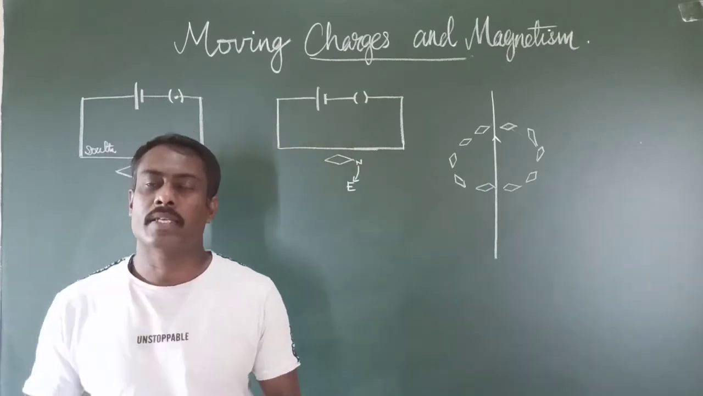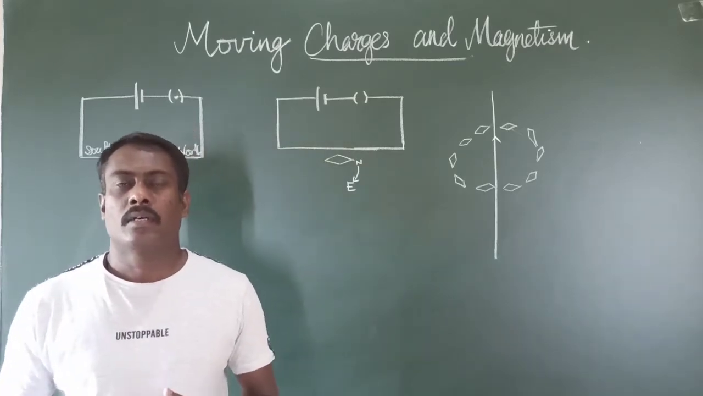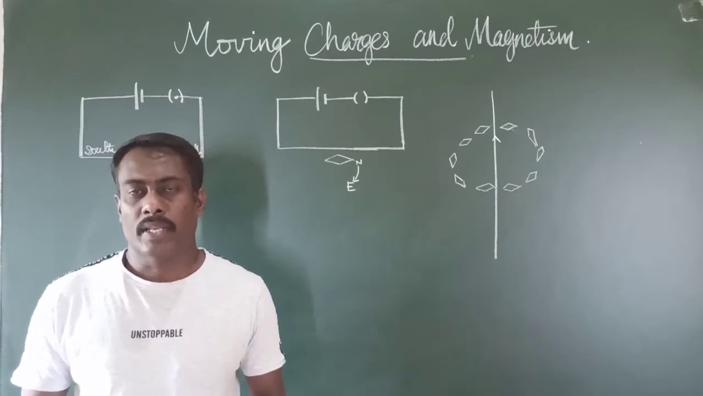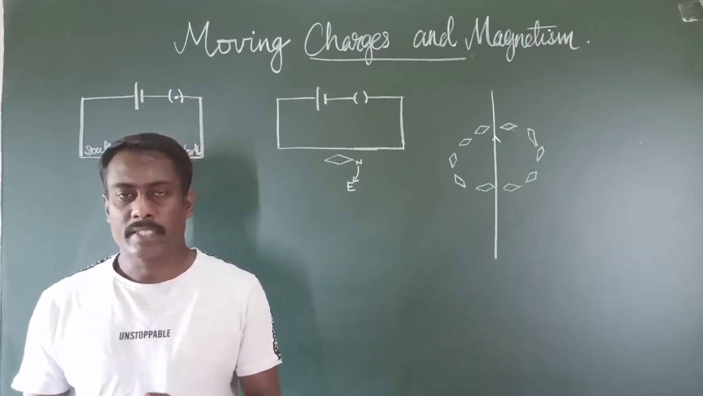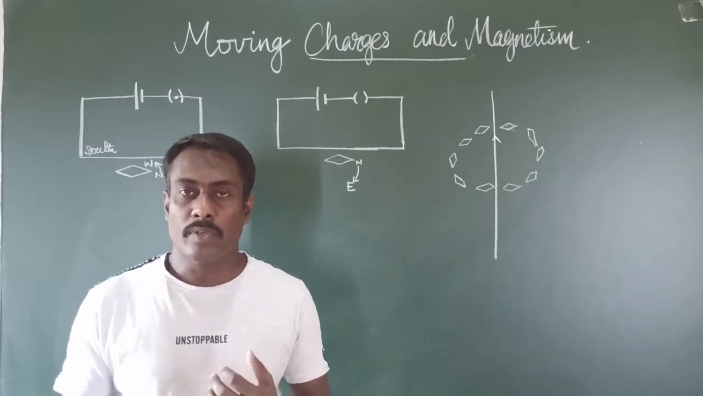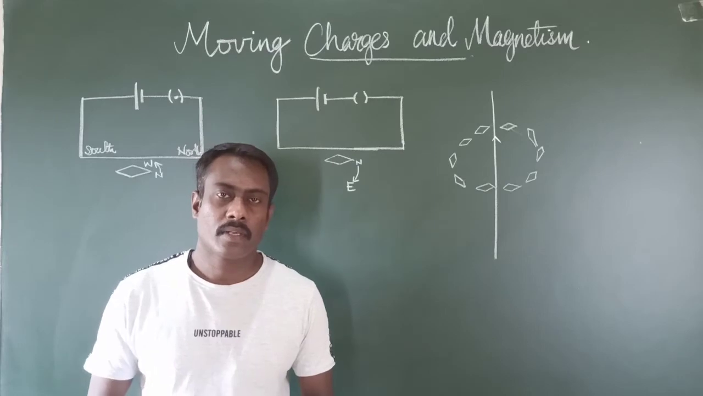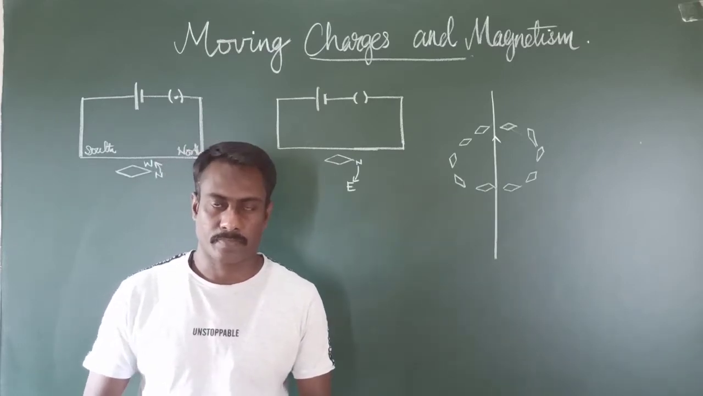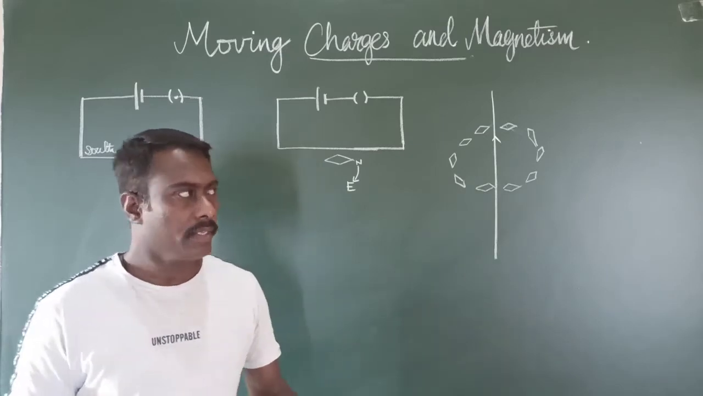And he established some experiments to prove that when electric current passes through a conductor, a field is produced around it, and so a moving charge has a magnetic effect around the conductor.